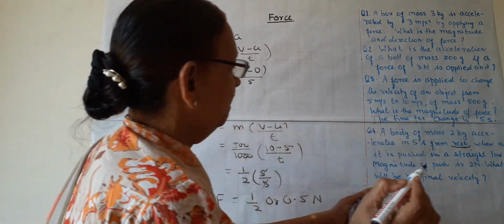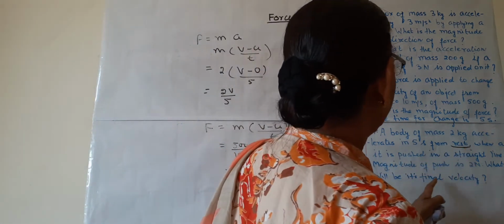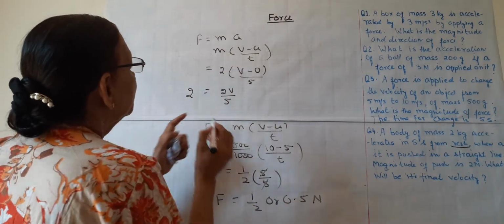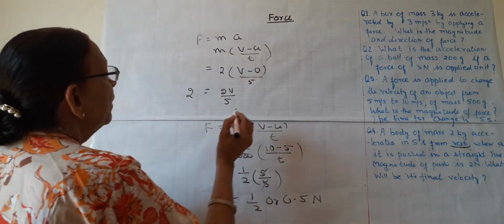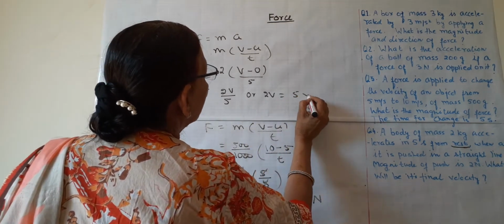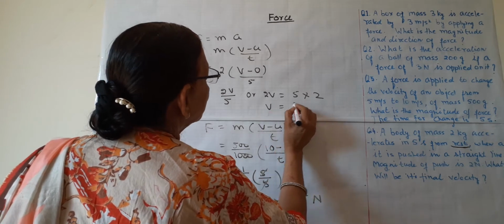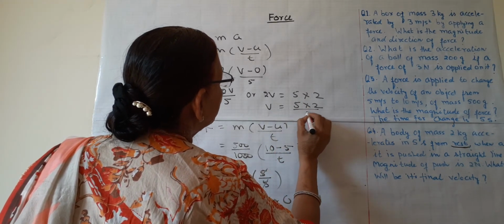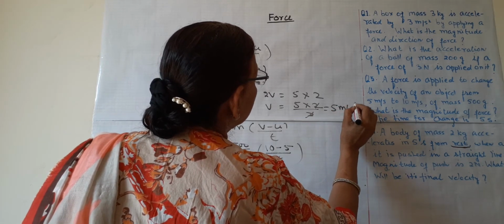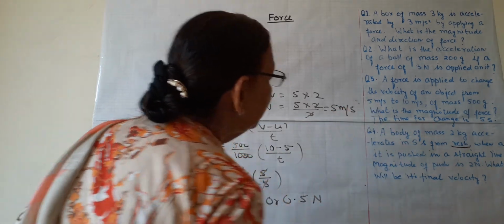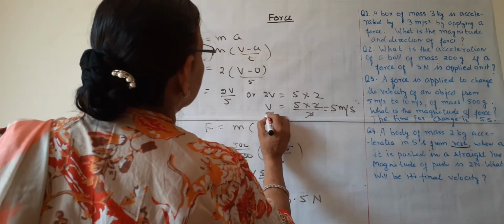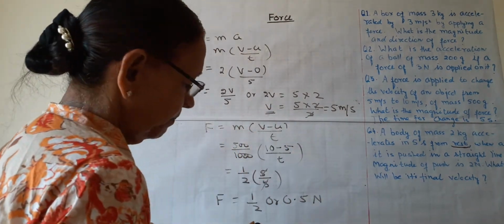F is given as 2N. So 2 is equal to 2v upon 5, or 2v is equal to 5 into 2, v is equal to 5 into 2 upon 2, or v is 5 meter per second. So here the final velocity is 5 meter per second.